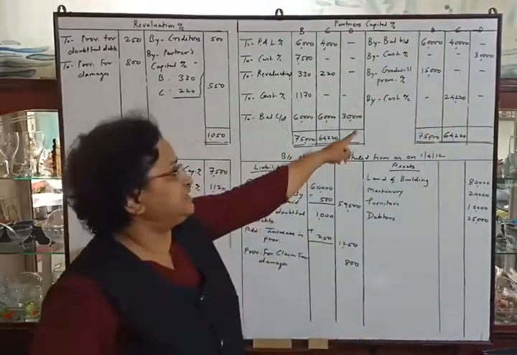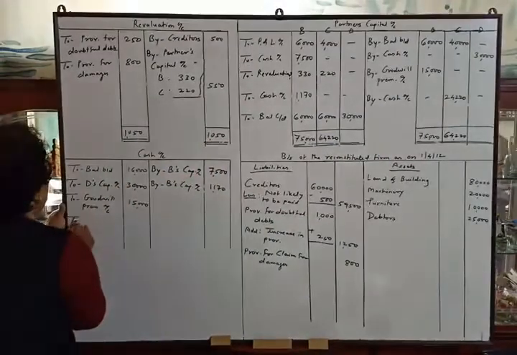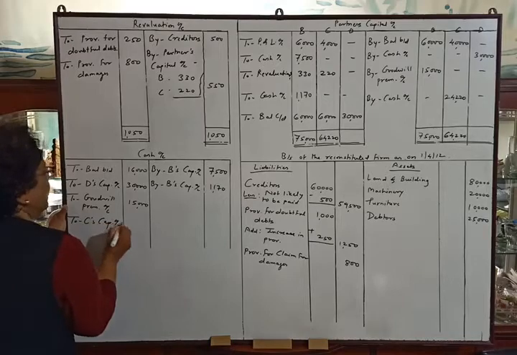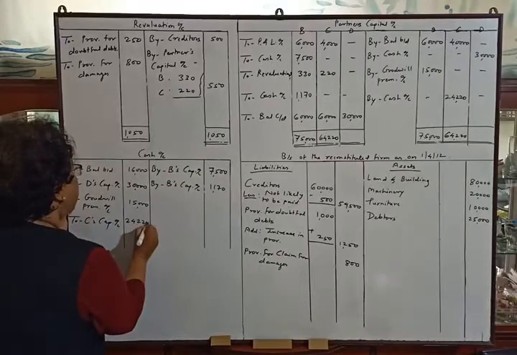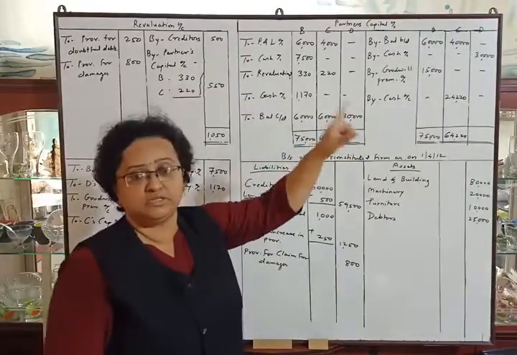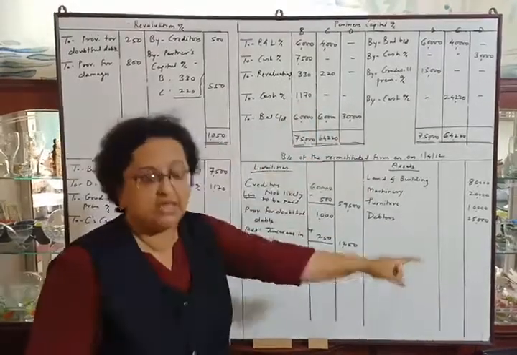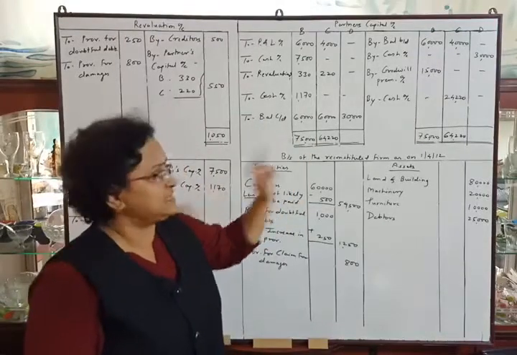Now we will transfer this to cash account to C's capital account. It means Mr. C is bringing 24,220 cash into business to make his capital rupees 60,000. This is the meaning. And Mr. B is withdrawing rupees 1,170 from the business to make his capital rupees 60,000. This is the meaning of this transaction.